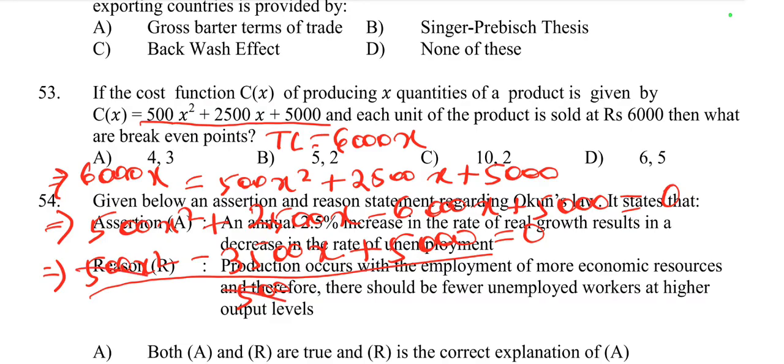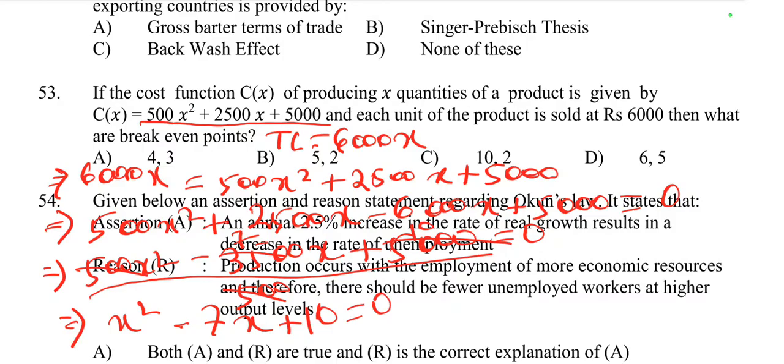Here 500 cancels, 3500 by 500 is 7, and 5000 by 500 is 10. So now the equation is x² − 7x + 10 = 0.